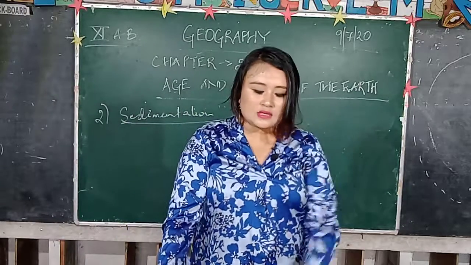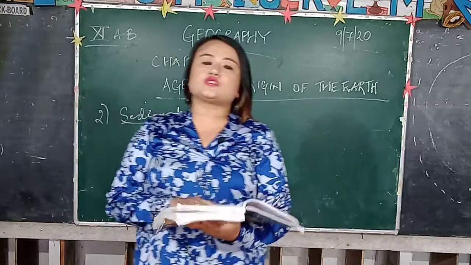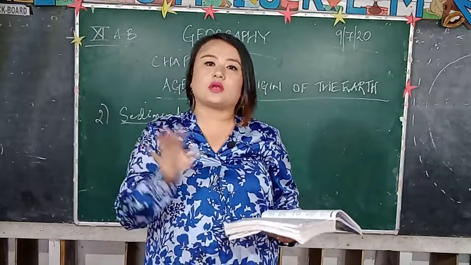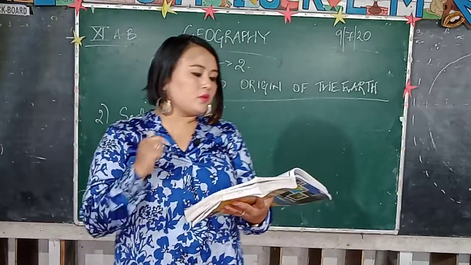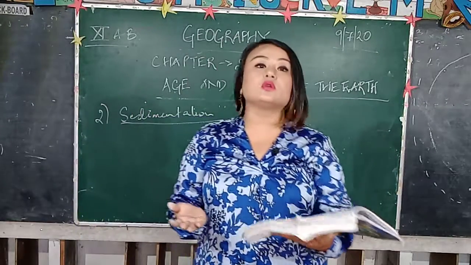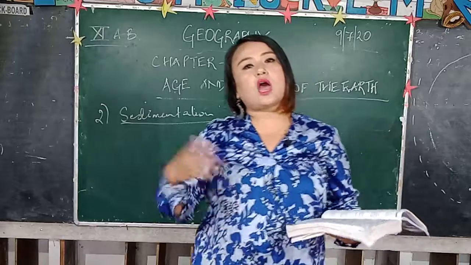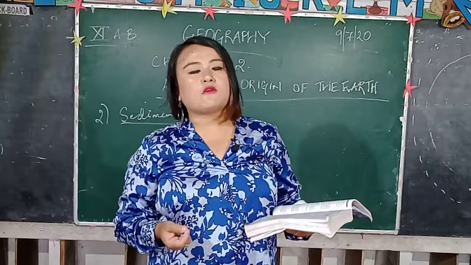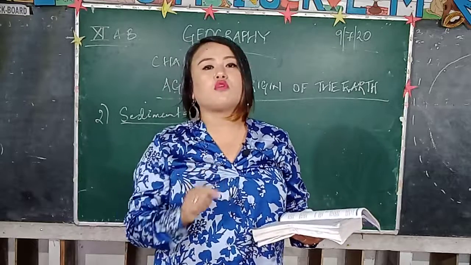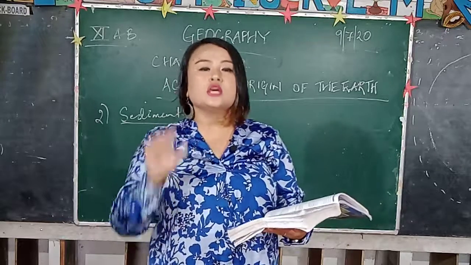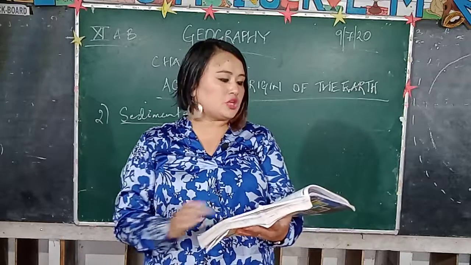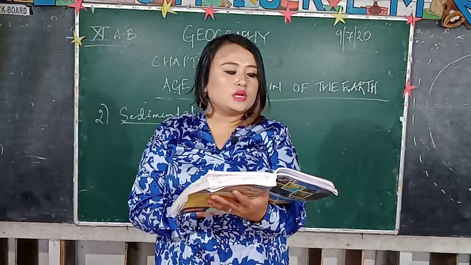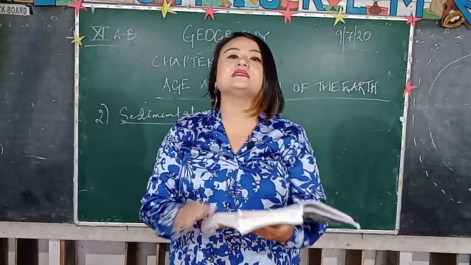Sedimentary rocks are deposited by the various agents of denudation, like water, and under water you can cite the example of running water, that is rainwater or river water. The second one would be wind, and the third one would be snow. Because in higher altitude regions, where the temperature is very low, you don't experience rainfall as a form of precipitation; you experience snowfall there. So these are the different agents of denudation. The process of sedimentation continued ever since the earth cooled down from the liquid state, and it is still continuing.